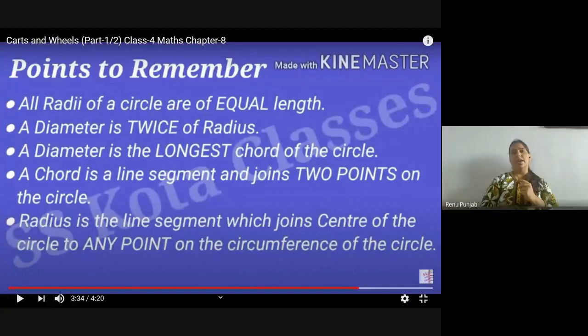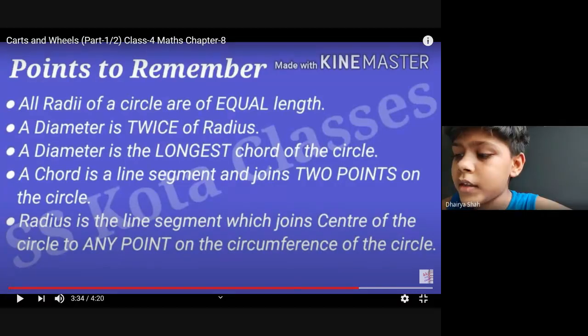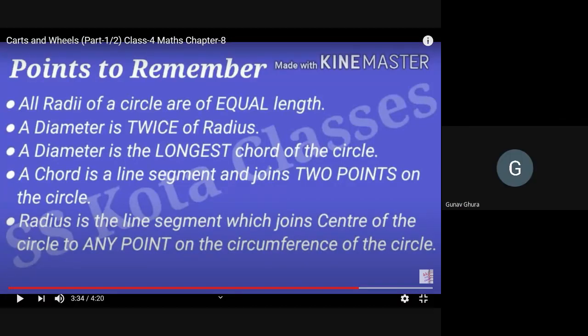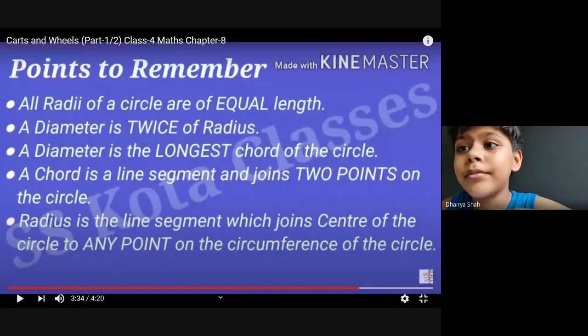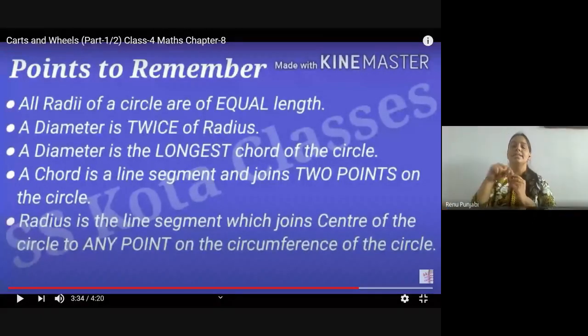Yes, ma'am. If the diameter is 6 centimeter, what will the radius be? 6. Gunav, the diameter is 6 centimeter. Yes, very good, it's half. So we will draw the circle with the radius which is 3 centimeter.